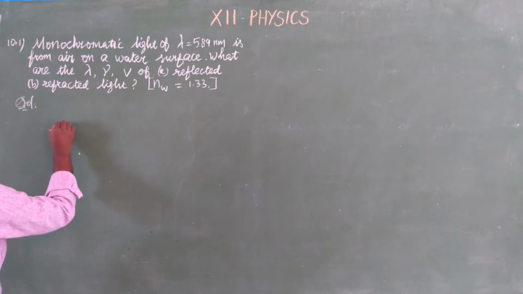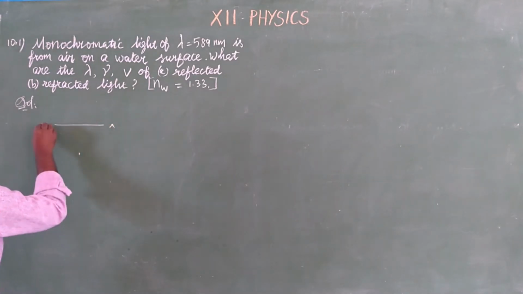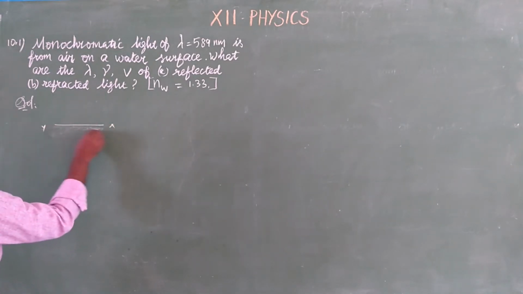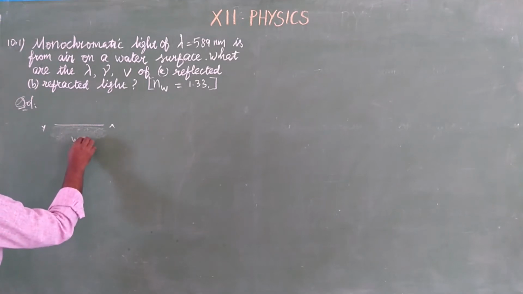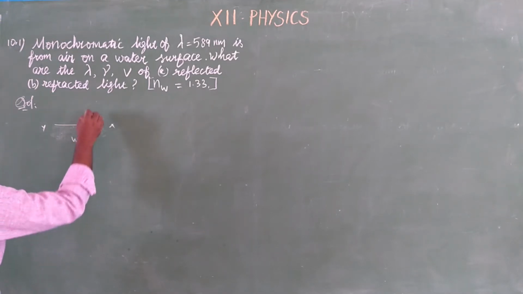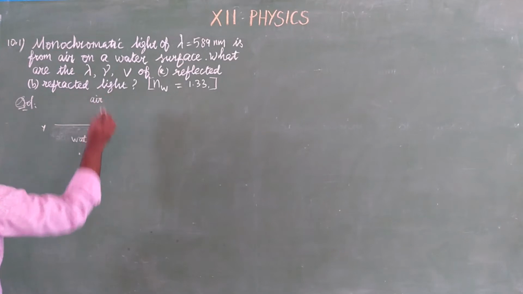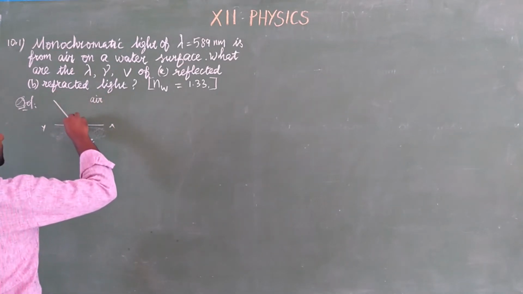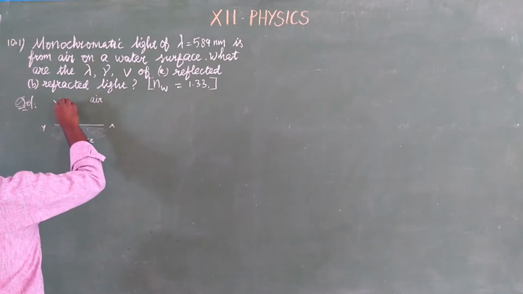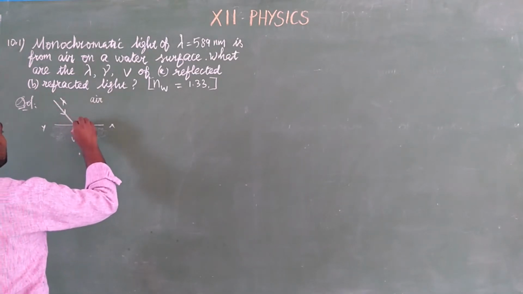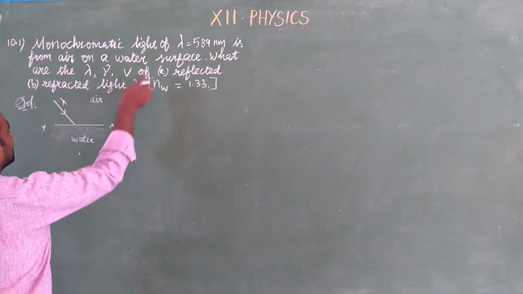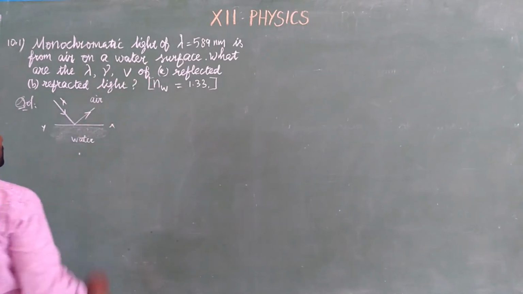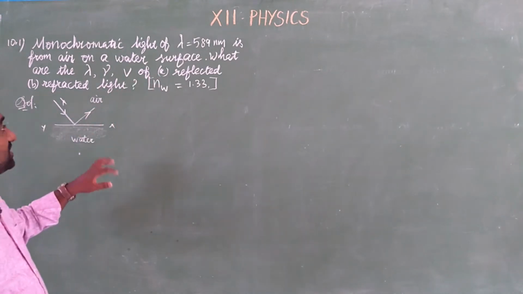See, this is XY, a surface of separation. Below it is a water medium. Above it is the optically rarer medium, that is the air medium. So light is coming from air with a certain wavelength. After incidence, the rays get reflected. So for two cases we want to find three things.